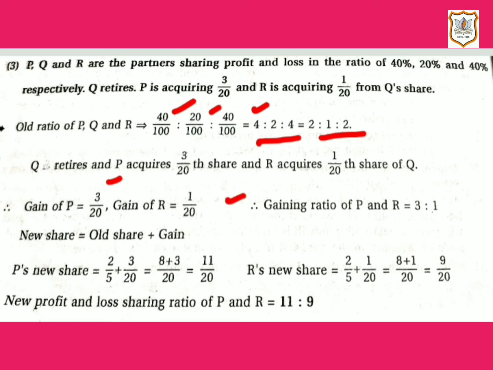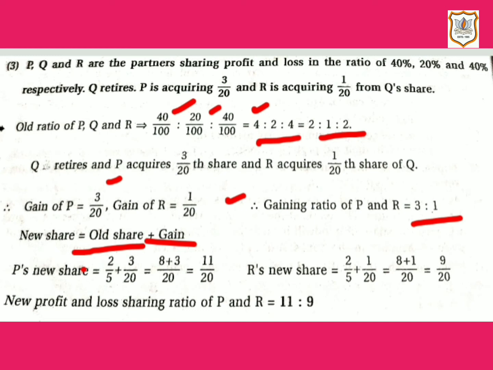So therefore, gaining ratio of P and R would be 3:1. See, when gaining share of continuing partners is given out of the retiring partner's share, new profit and loss sharing ratio will be calculated by applying the formula, that is new share is equal to old share plus gain.